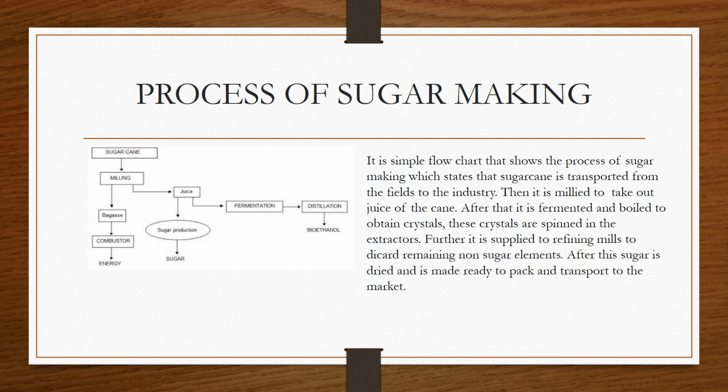After it reaches the industry, it is milled, and this milling is done to extract the juice of the cane. After that, it is fermented and boiled. This boiling of the sugarcane juice we do to obtain crystals. After the crystals are obtained, they are spun in the extractors and further supplied to the refining mills. These refining mills dry the sugar and then make it ready to transport after packing. This is a very big process, almost done only in the sugar industry.